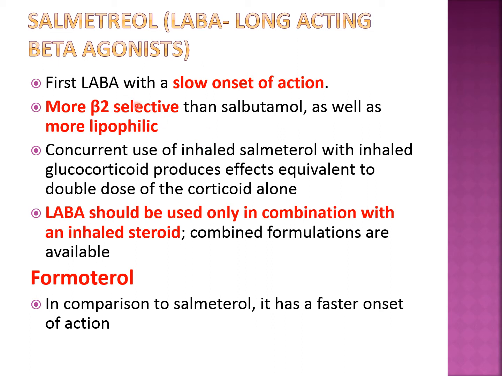Both are more beta 2 selective than salbutamol, and when we use salmeterol concurrently with inhalational glucocorticoid or corticosteroid, they produce an effect equivalent to a double dose of corticosteroid. So rather than giving a double dose of corticosteroid, we can combine the corticosteroid and salmeterol or formoterol.